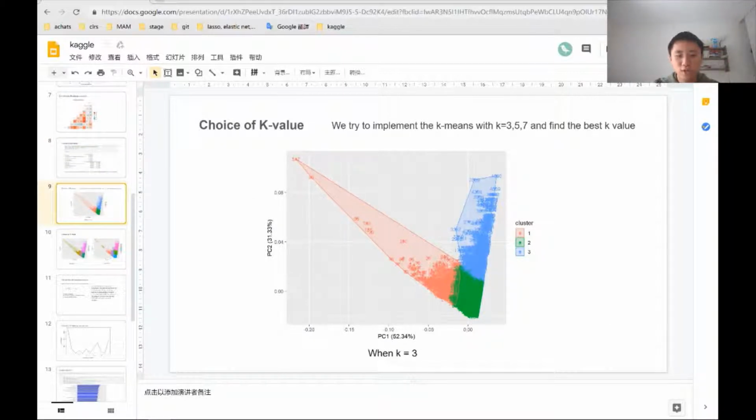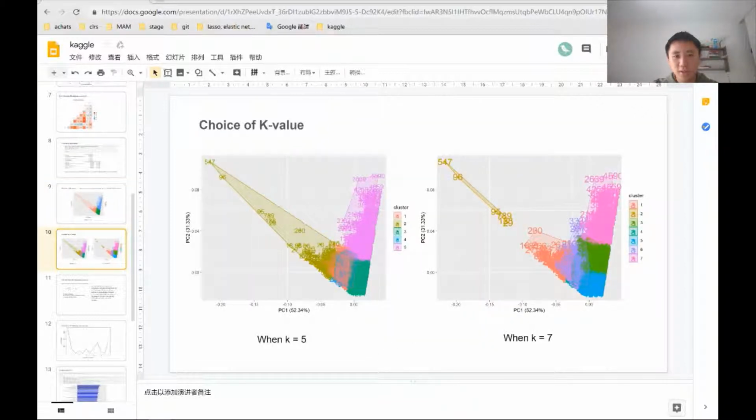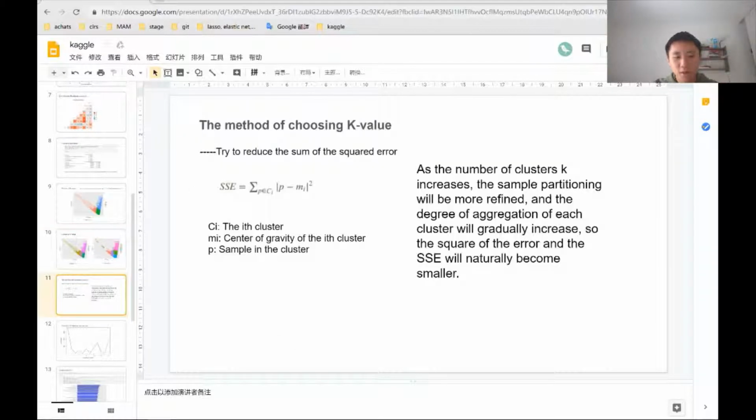And in order to define the k value, we have chosen 3 different values for k. Here are the results of the program, and the first one is the result when k equals 3, and these are the results when k equals 5 and 7. But the problem is which one is the result we need, and the method of choosing the k value is to try to reduce the sum of squared error.